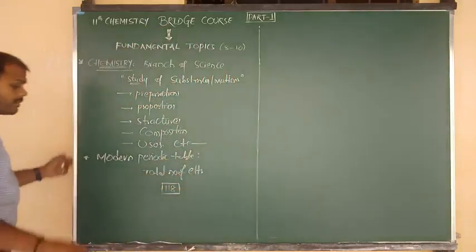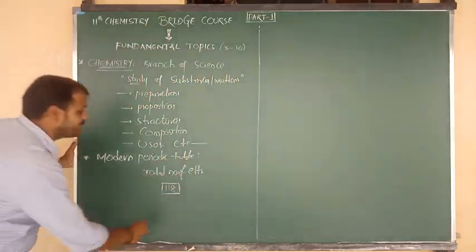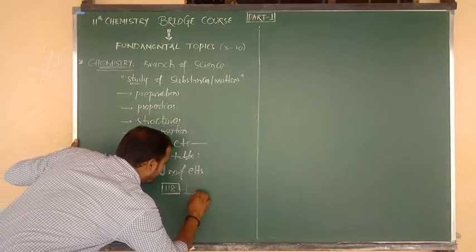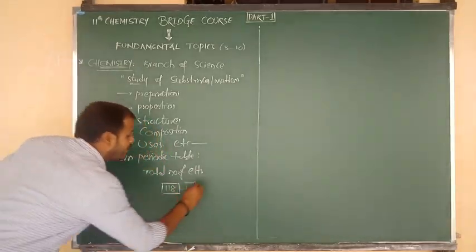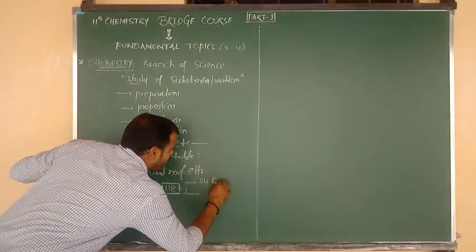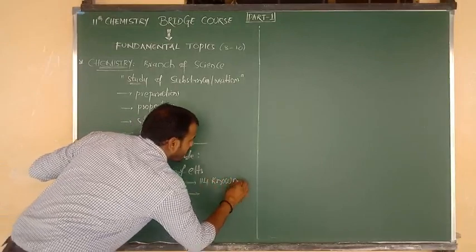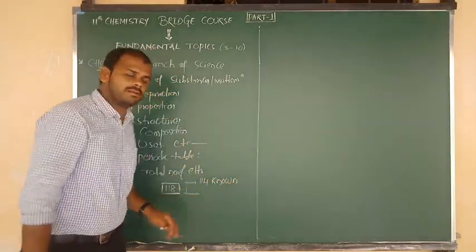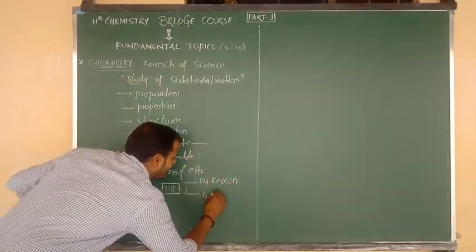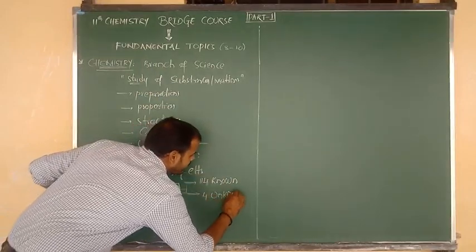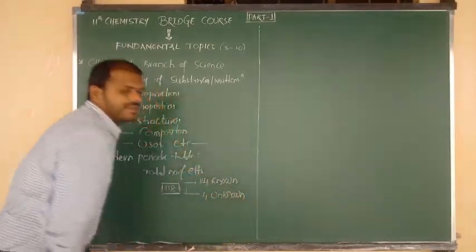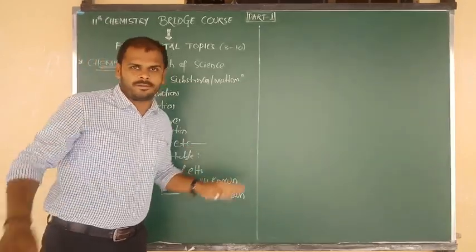Okay, good. But one more fundamental point I want to say, that out of 118 elements, totally 114 elements are known, means they are named elements, and the remaining 4 are the unknown elements, means the elements are already there but their names are not yet decided, beta.